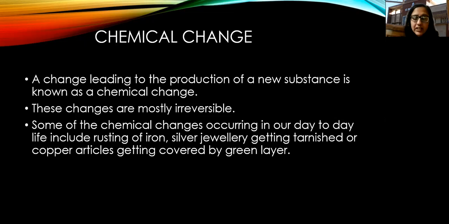Then copper articles getting covered by green layer. If you have any copper article or copper utensil at your home, glass हो या जग हो या कुछ भी और हो, so you can just check धीरे धीरे क्या होता है. अगर वो खराब होने लग जाते हैं तो a green layer is formed on these kind of articles. ठीक है, so that green layer is actually an indication that यहाँ पे कोई chemical reaction हुई है. यहाँ पे एक chemical change आ रहा है जिसकी वजह से that copper article has now started degrading.